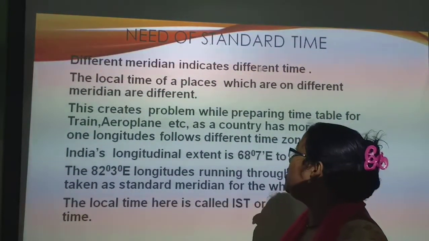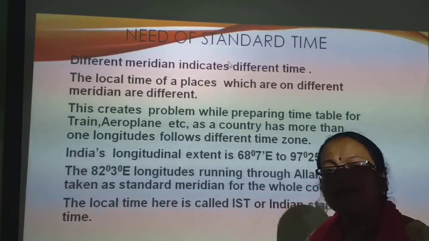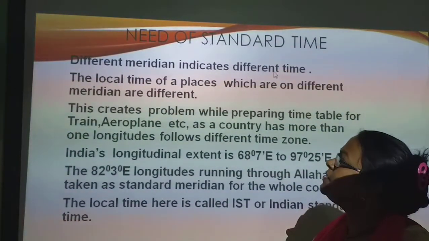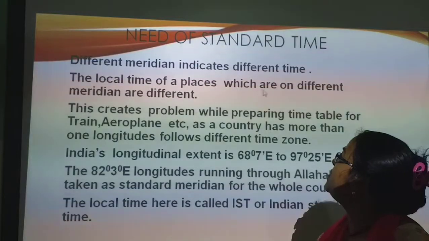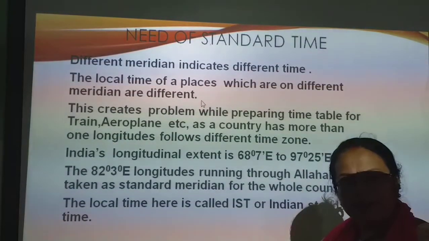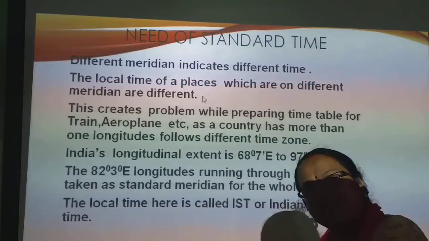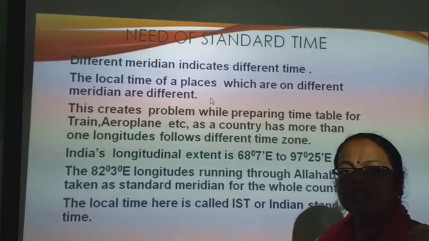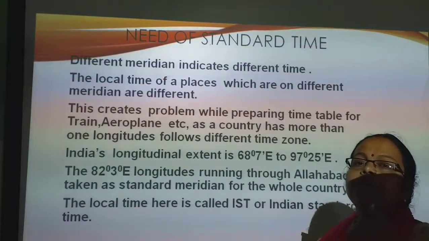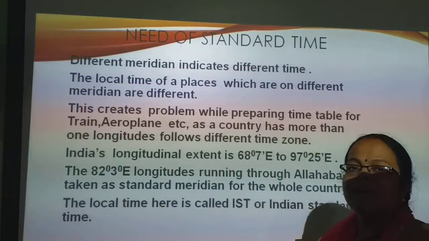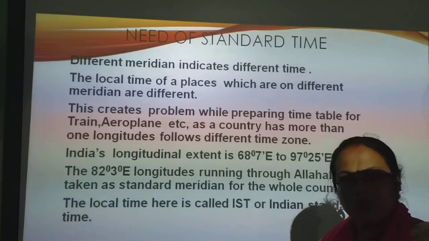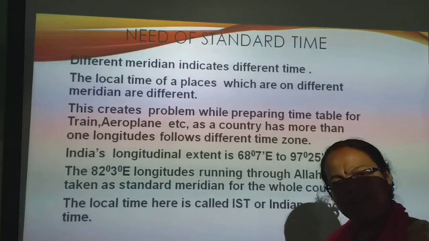Now what is the need of setting standard time, children? Why do we require standard time? हमको standard time की need क्यों है? Different meridians indicate different time. The local time of places on different meridians is different. If we are talking about India, the time at Arunachal Pradesh is totally different from the meridian time shown by Gujarat, because different longitudes pass through them and they have different local time.